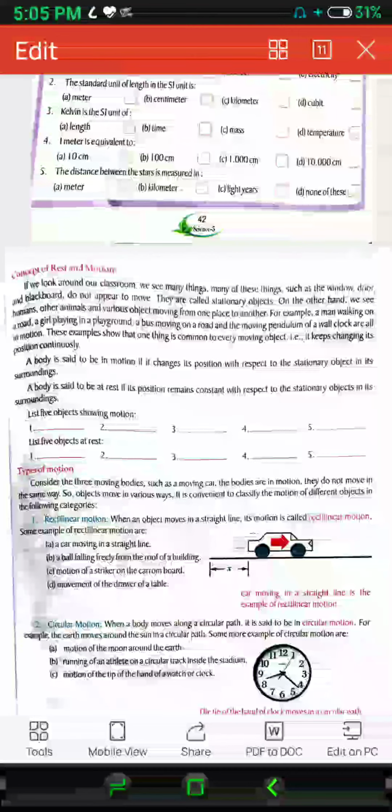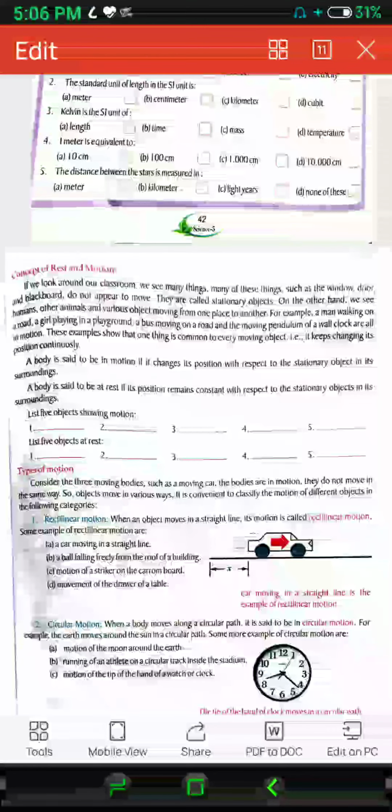So students, if the object moves, then it is in motion, whereas if the object does not move and stays at a place, then it is at rest. Without moving, if some objects stay at the same place, then they are at rest. Or if the object moves here and there, then it is in motion.